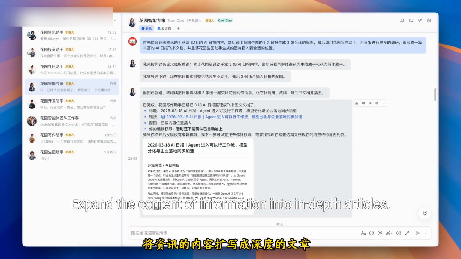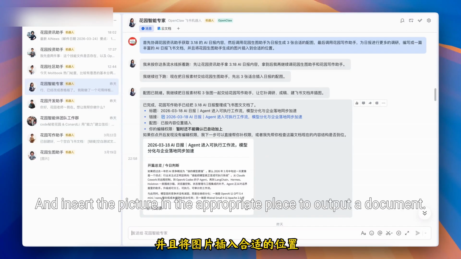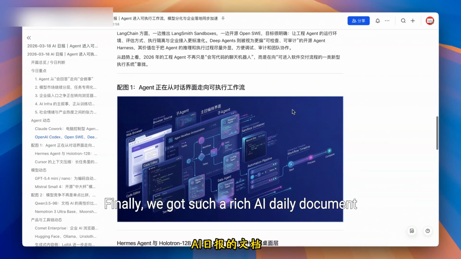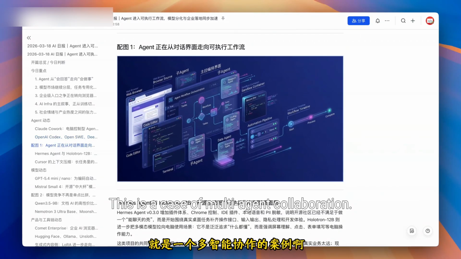Expand the content of the information into in-depth articles, and insert the pictures in the appropriate places to output a document. Finally, we got such a rich AI daily document. This is a case of multi-agent collaboration.